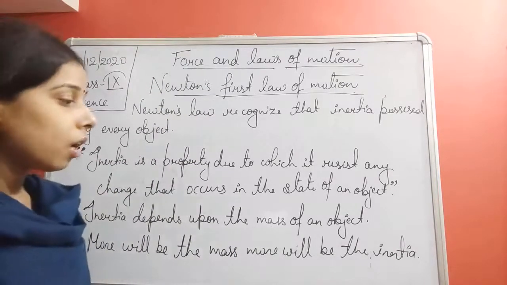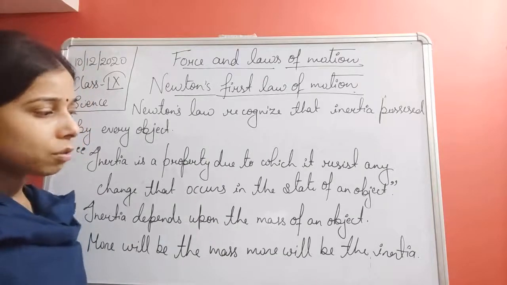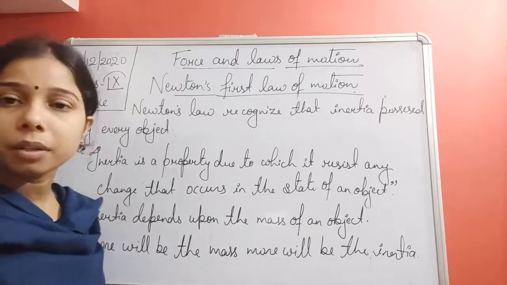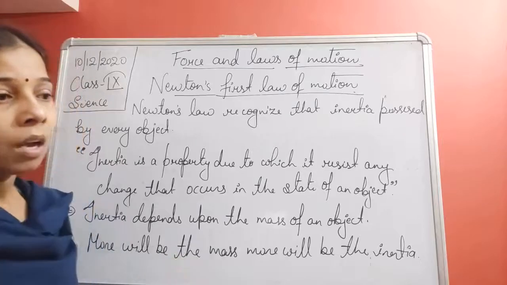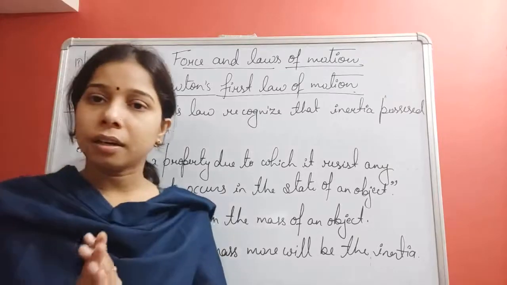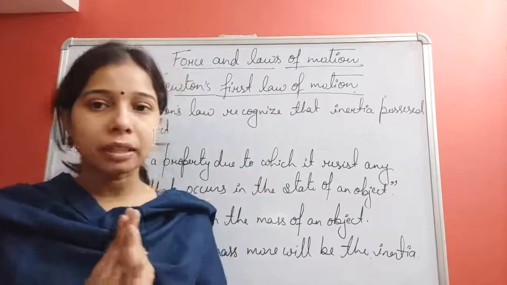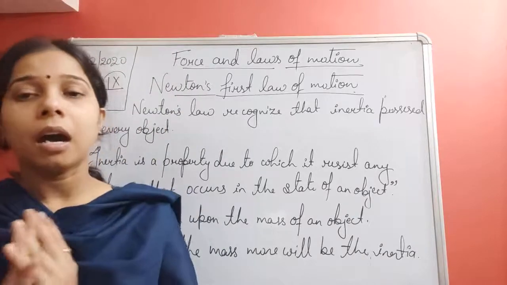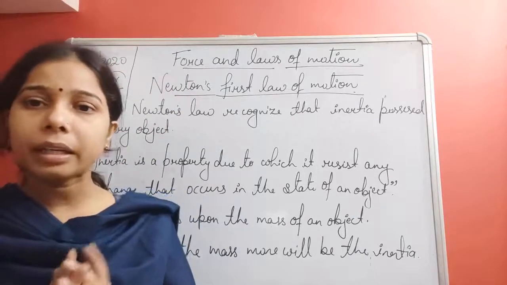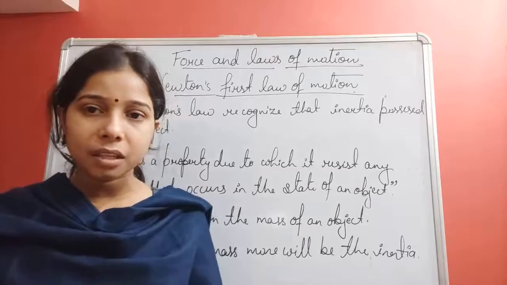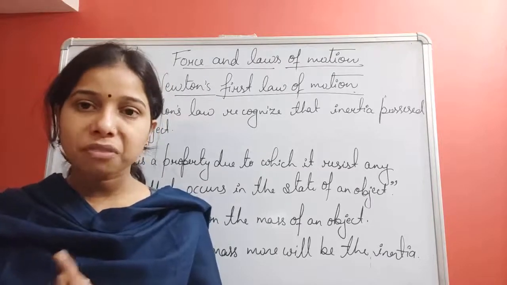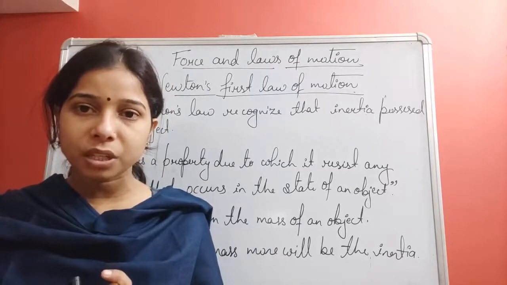Now, inertia not only depends upon the mass, student. Basically, if an object is of 1 kg and another object is of 10 kg, then ultimately the mass of the 10 kg object is more than the mass of the 1 kg object.